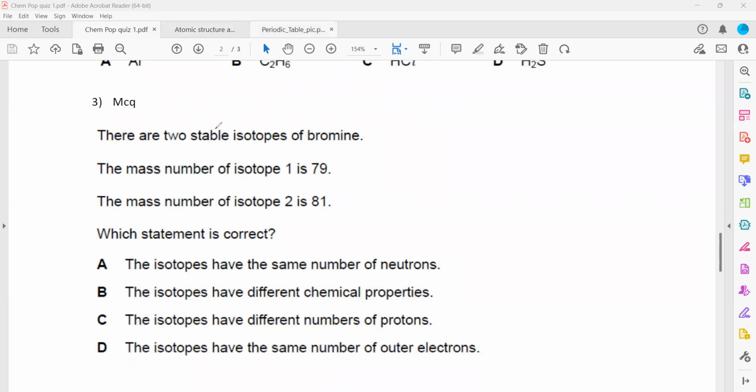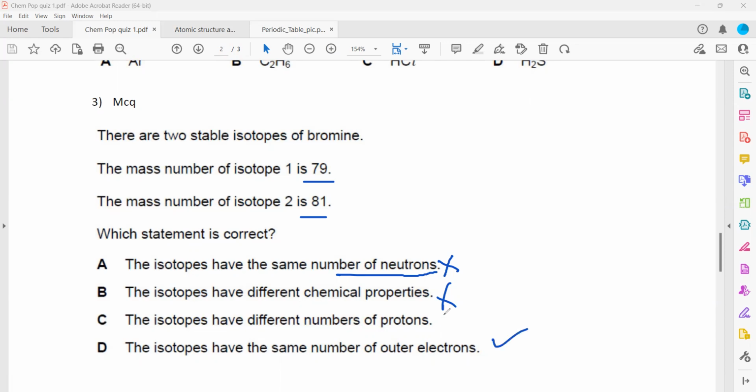There are two stable isotopes of bromine. One is 79, another one is 81. Which statement is correct for these isotopes? Isotopes have the same number of neutrons. That's totally wrong. Isotopes have different numbers of neutrons. Isotopes have different chemical properties. No. Isotopes have the same chemical properties because they have the same number of electrons in the last shell.